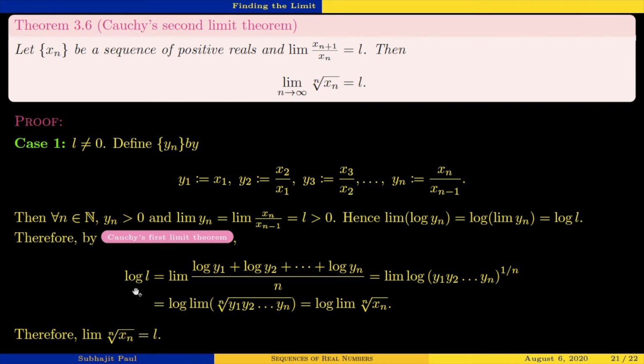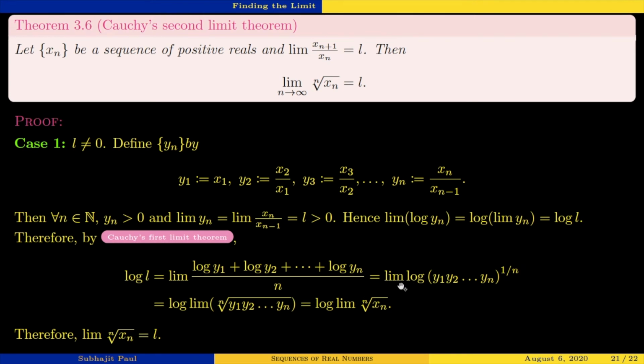The same limit is the limit of log of y1 plus log of y2 plus log of y3 up to log of yn, whole divided by n. I'm applying Cauchy's first limit theorem on log of yn.